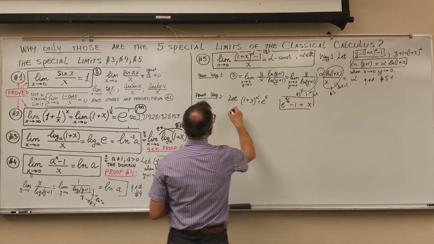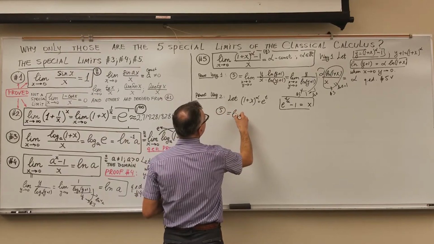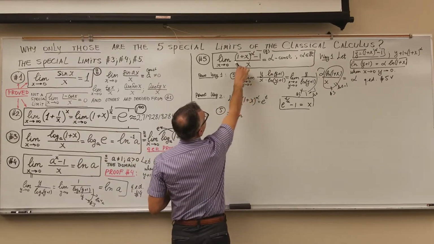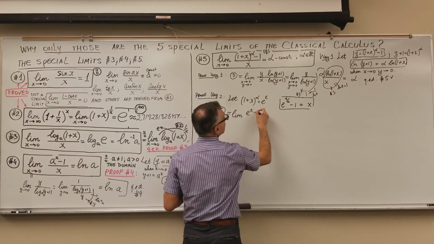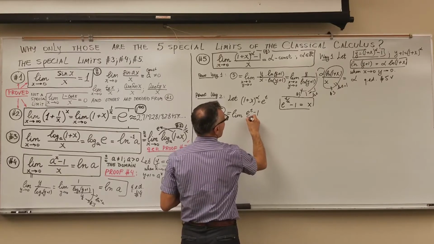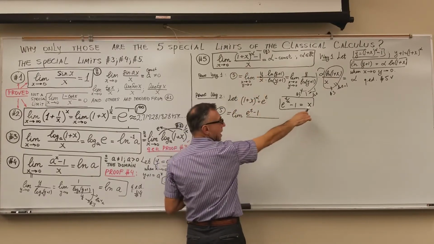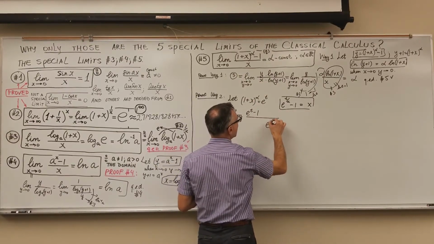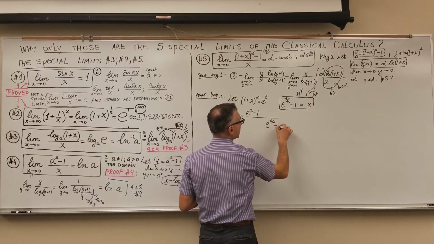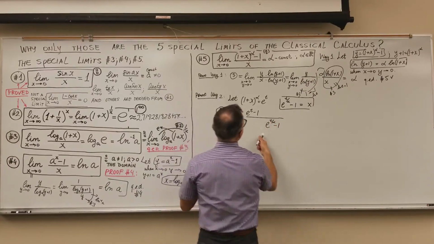So from this, I can write my limit 5 as the limit of 1 plus x to the alpha, that's e to the t, minus 1, over x. My x is e to the t over alpha minus 1. Now, look at this.